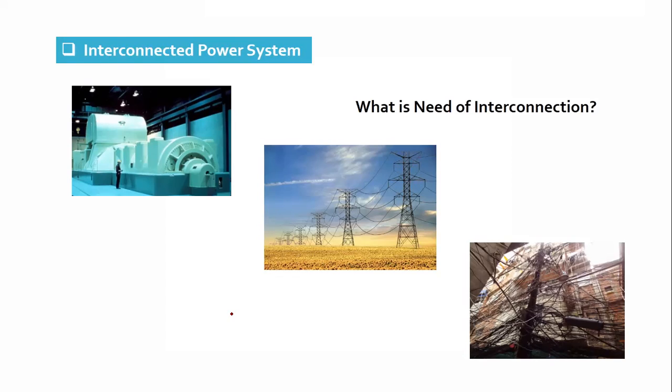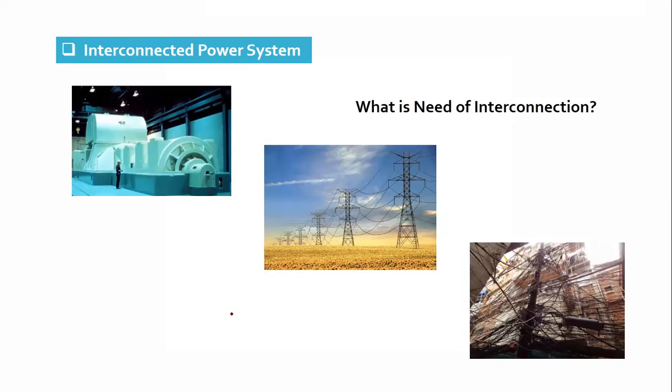And therefore it is difficult. If you have installed a power plant right now considering the existing capacity, but in the future the load increases, then it is very difficult in an isolated power system mode to cater to this load.